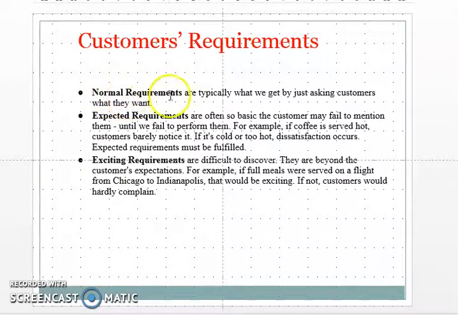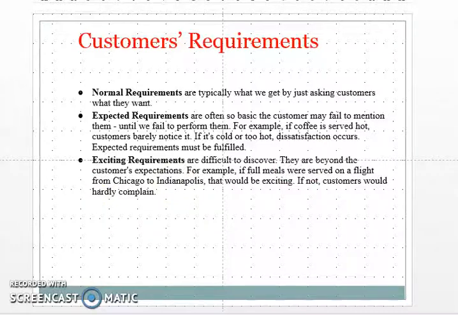Normal requirement: just ask the customer what they want. Expected requirement: if it is not available, then the person will be dissatisfied. And exciting requirement is difficult to discover, as it is beyond the customer's expectations.